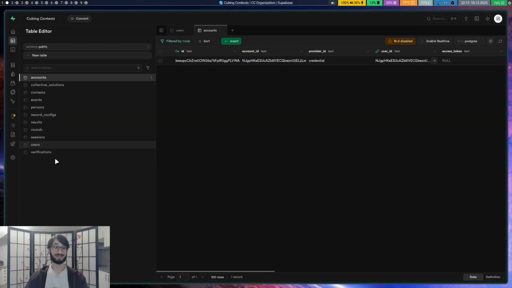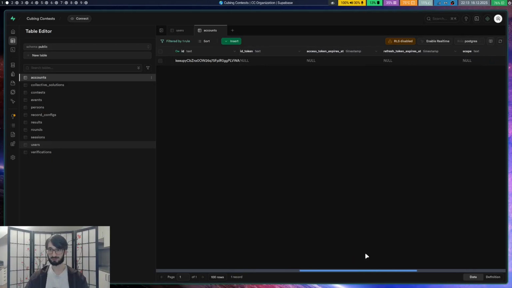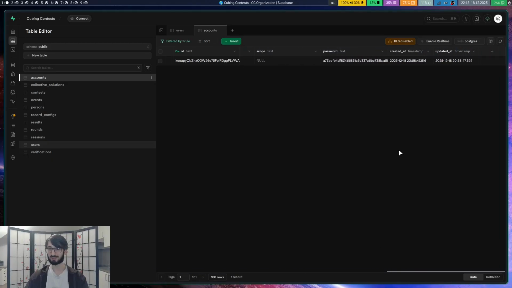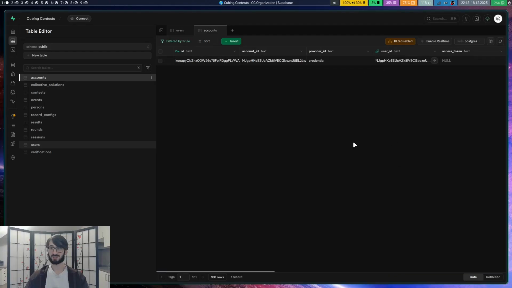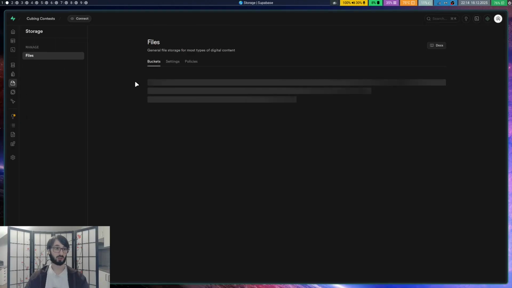Now, I guess while I'm here, I might as well show you that we do have encryption. So this is just the admin test user that I showed, where the password is just CC for Cubing Contest. Here you can see the password column is just a jumbled mess. It definitely does not look like CC. So yeah, we do have the password hashing and salting and all that, if you want the technical terms. After the big update, we're going to be using BetterAuth as our authentication library. And yeah, there is a feature in Supabase for storage, although I'm not using that for now.